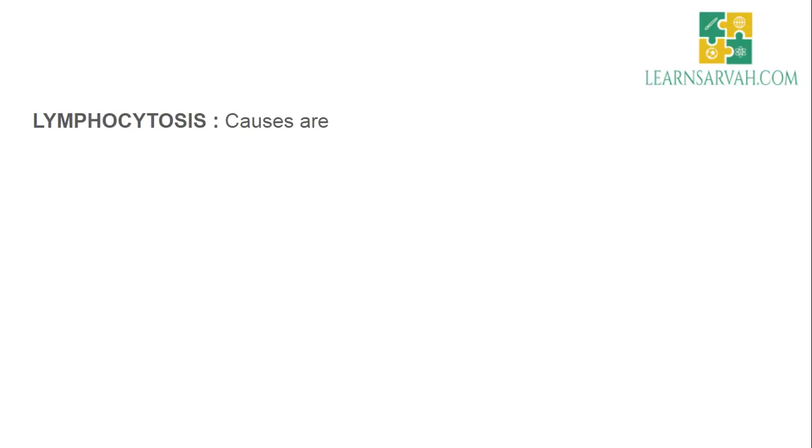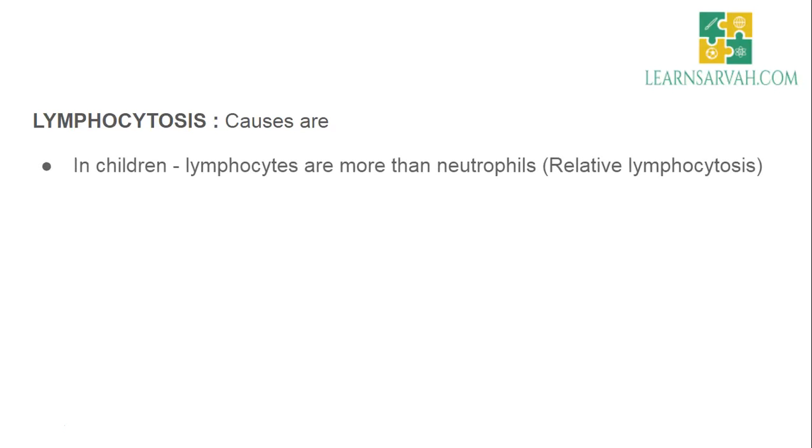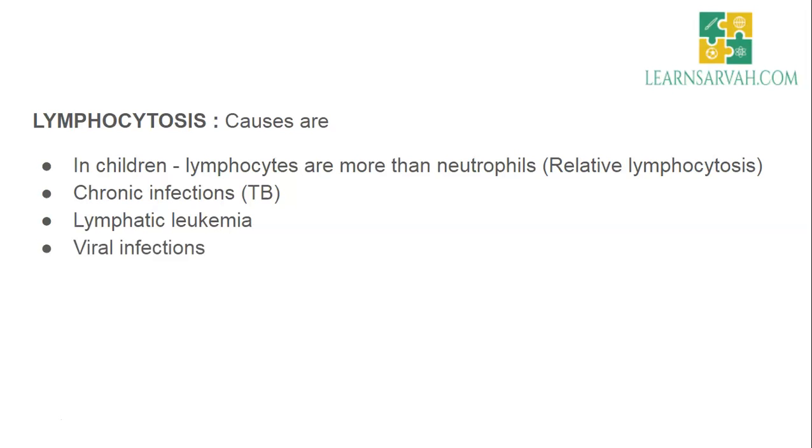Now lymphocytosis, that is increased amount of lymphocytes. The causes are, in children, their lymphocytes are more than neutrophils, that is there will be relative lymphocytosis. Then chronic infections like tuberculosis, also lymphatic leukemia, and viral infections. These are the main causes of lymphocytosis.